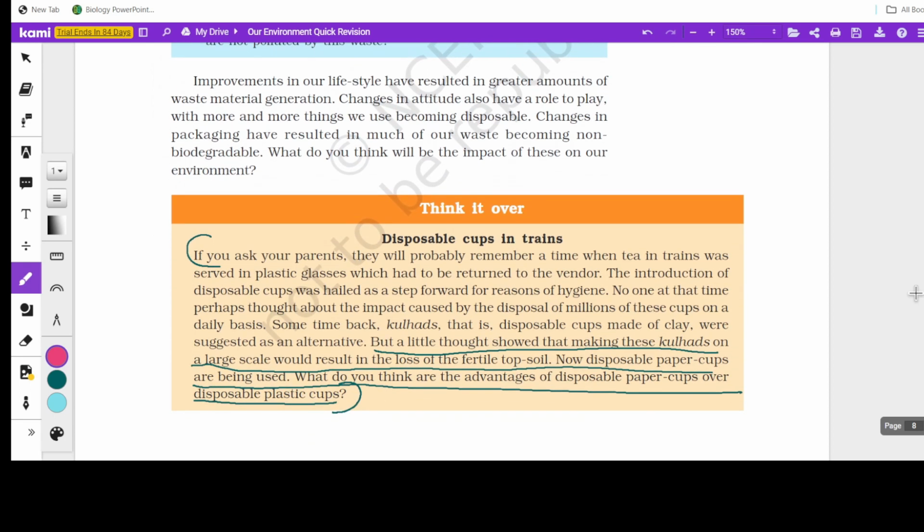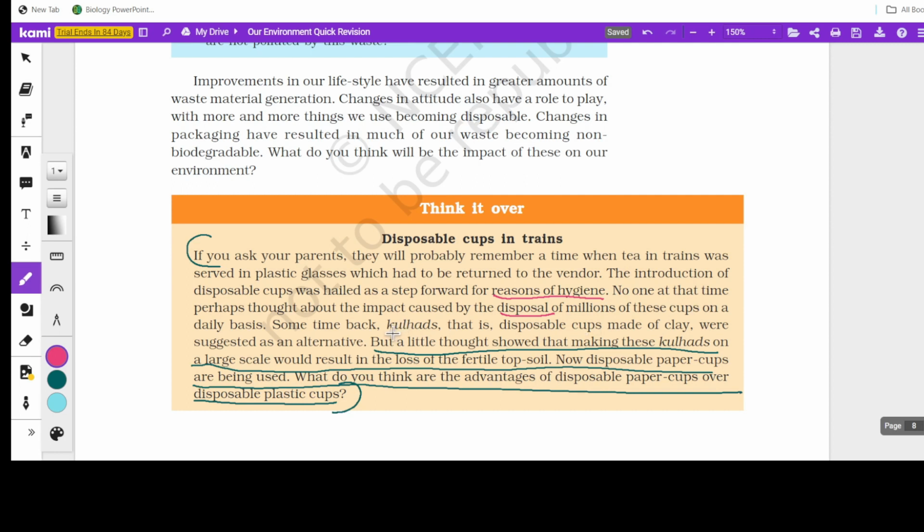And coming to this part, Kullhads. Here they are talking about the usage of disposable cups in trains, right? One time there were plastic glasses which had to be returned to the vendor. There were debates on the matter of hygiene, and based on that, people started using disposable glasses. When millions of people dispose of glasses, it becomes a huge pile of waste.